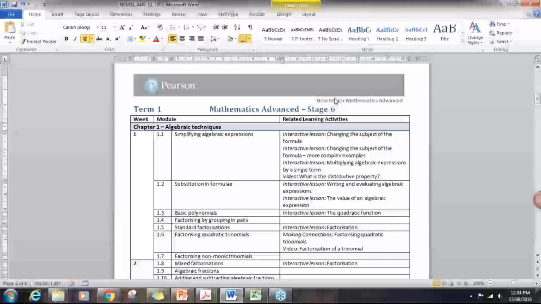From the teaching program, you can see that this is structured by the week with the various sections, but each section in the teacher book has an additional panel next to it that goes through the digital activities associated with that section of the book. These include the Making Connections and the Explore Furthers that appear in the text, as well as the additional interactive resources that can accompany each lesson.